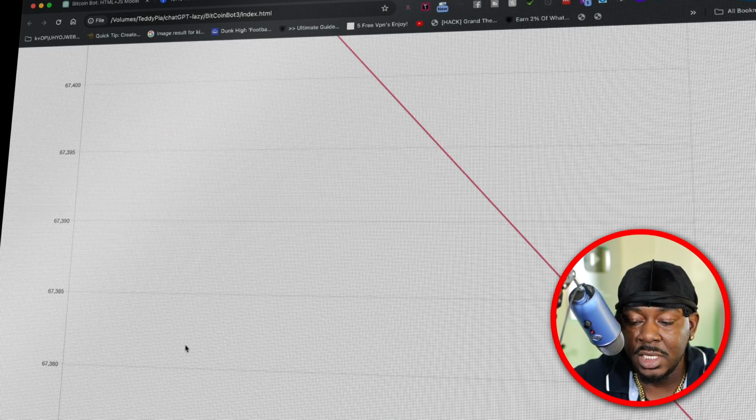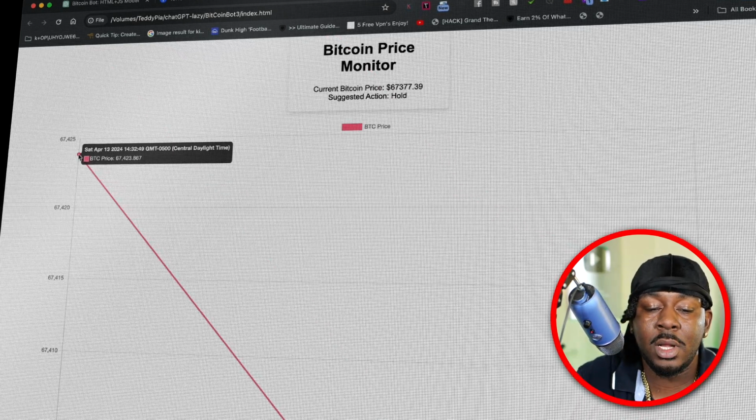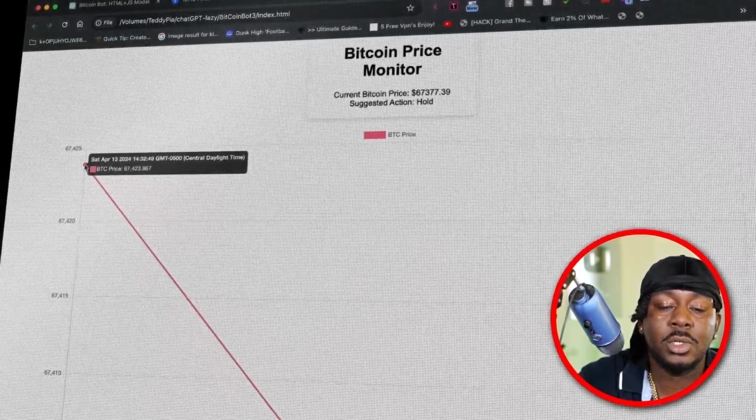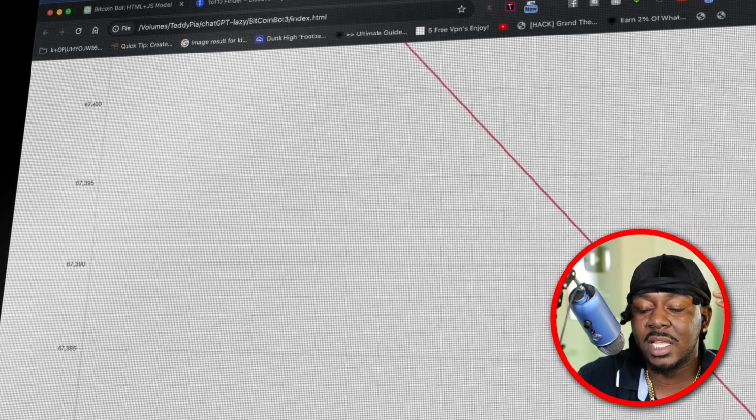Just like right now, it just updated. And so we see just from when we created our bot, the price started at 67,423, and now 5 minutes later, it's at 67,377.